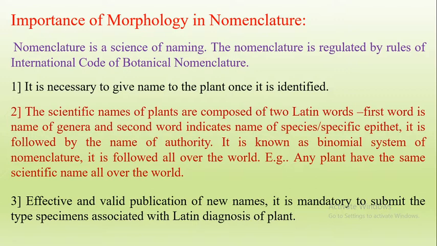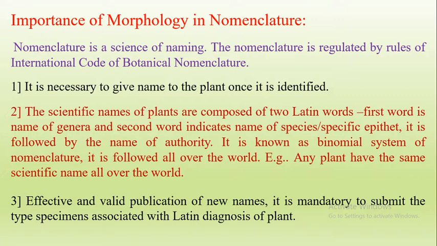So the scientific name has the first name, the generic name, and the second name, the species name or specific epithet, and after that the name of the authority. The authority is the one who proposed the name of that plant. For example, Linnaeus: Mangifera indica Linnaeus. So Linnaeus is the authority who proposed the name. Generic name, species name, and then authority. This system is known as the binomial system of nomenclature.